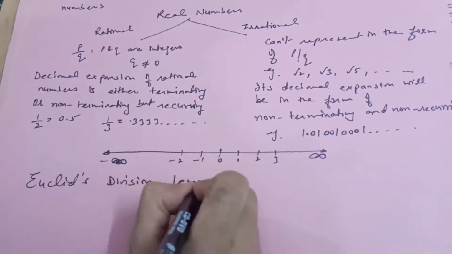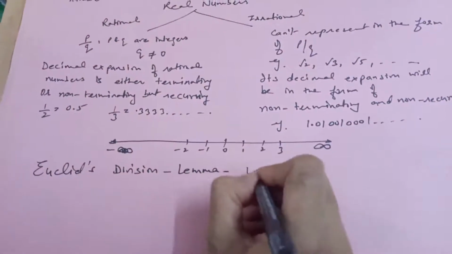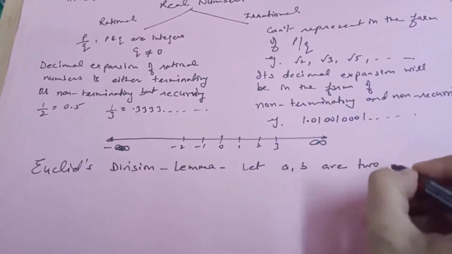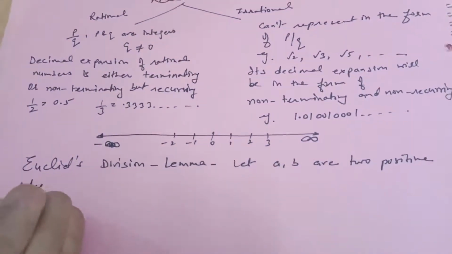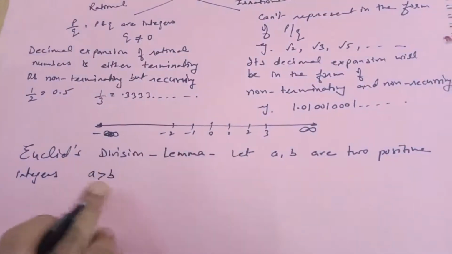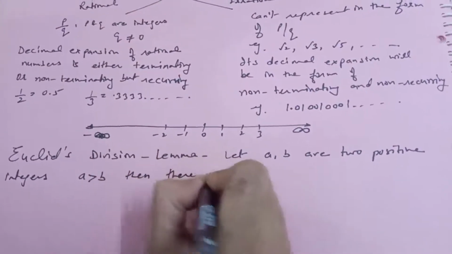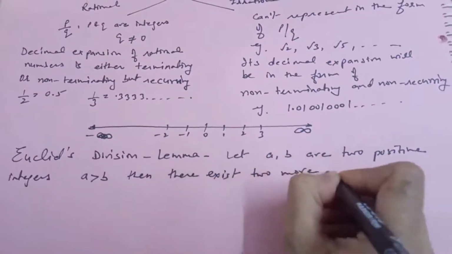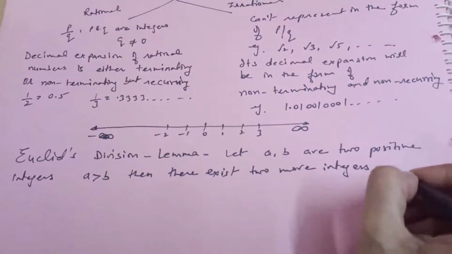Okay, so now the most important topic in your chapter 1 is Euclid's division lemma. What is Euclid's division lemma? It says that let A and B be two positive integers such that A is greater than B. Then there exist two more integers, let them be Q and R,